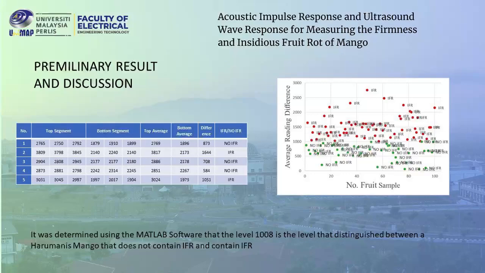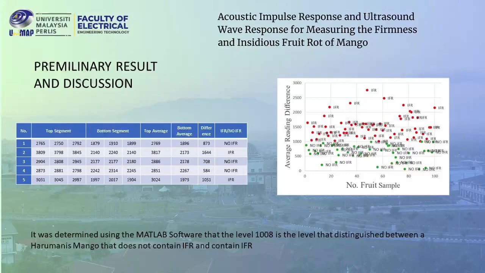Okay, in the slide, I inserted 5 of the 100 samples that I used to determine the IFR. As we can see, there are top segment and bottom segment. I take 3 readings to get the top average and the bottom average. And the difference between the top and bottom average will determine whether the fruit contains any IFR or not.